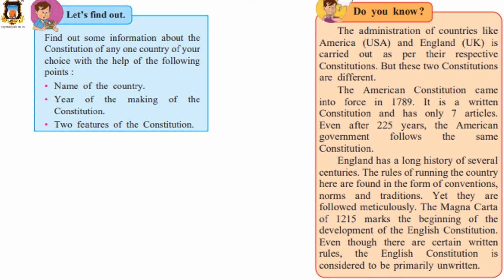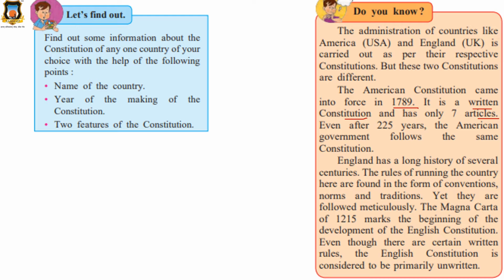See, the American Constitution came into force in 1789. It is a written constitution and has only how many articles? 7 articles. Even after 225 years, the American government follows the same constitution. So USA, the United States of America, is following the same constitution since 225 years.